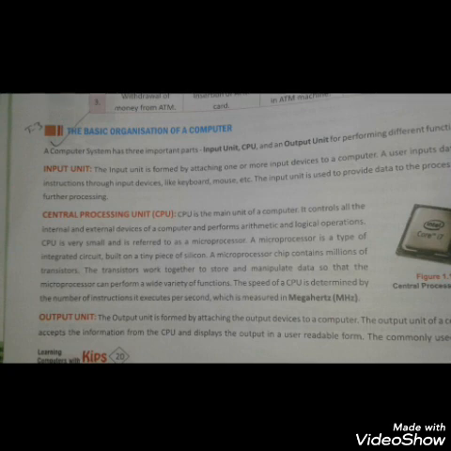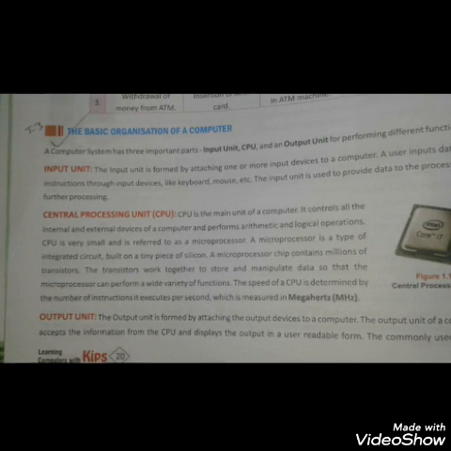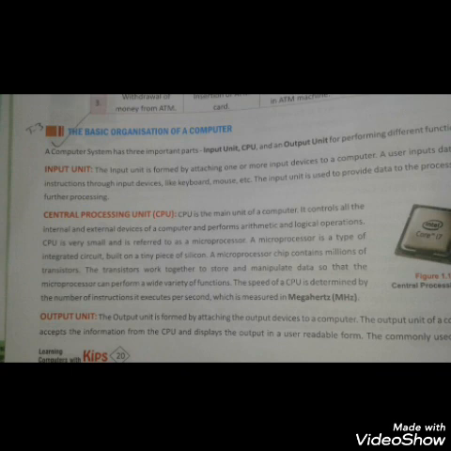The speed of the CPU is determined by the number of instructions it executes per second, which is measured in megahertz. The CPU has mainly three parts. These are the memory unit, second the arithmetic and logical unit, and third the control unit.